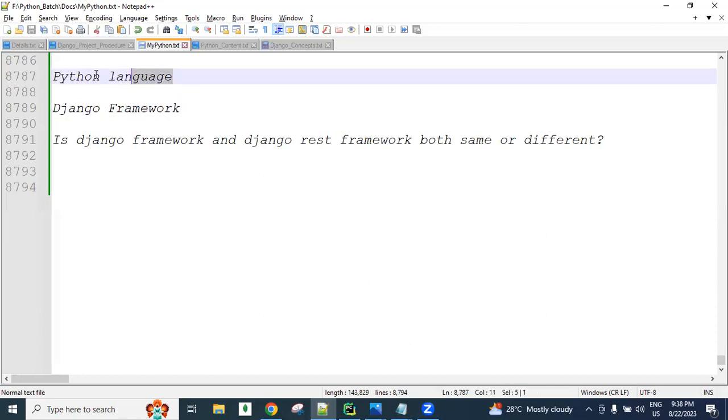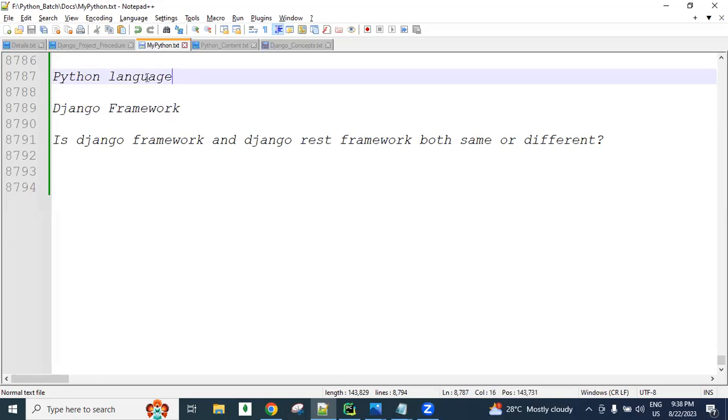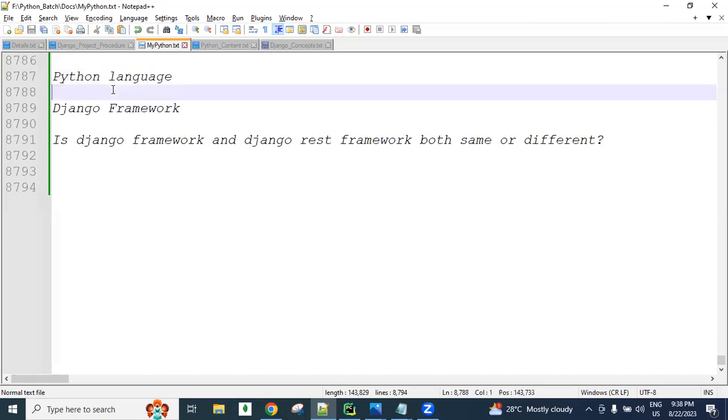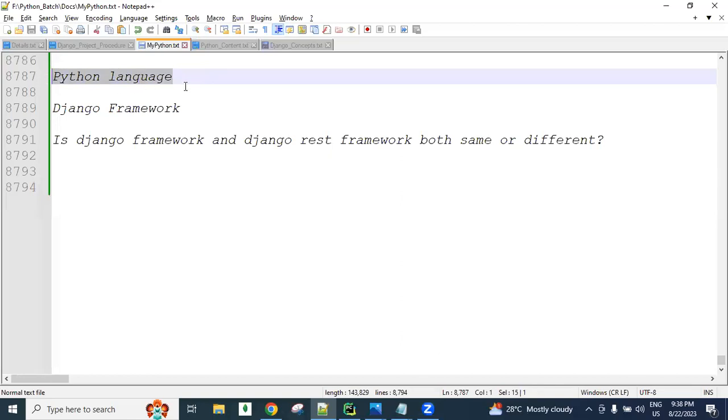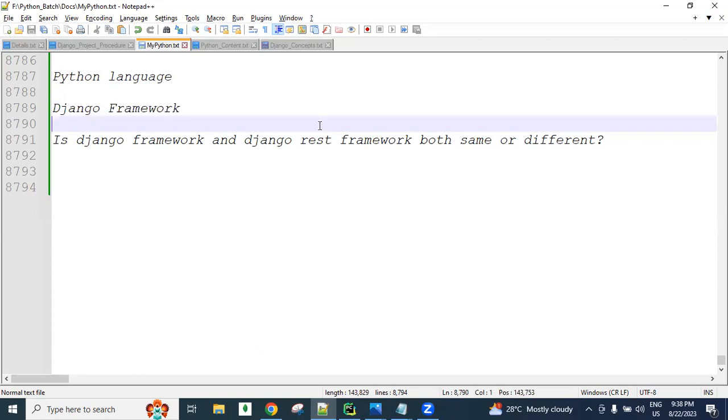So if 100 people learn Python, maybe only 50 of them learn Django. After learning Python, people can learn several courses: data science, artificial intelligence, machine learning, deep learning. So out of 100, some people learn Django, for example 50%. After that, the people who are learning the Django framework, all of them 100% need to know about this Django REST framework.